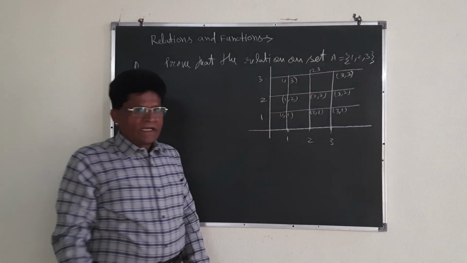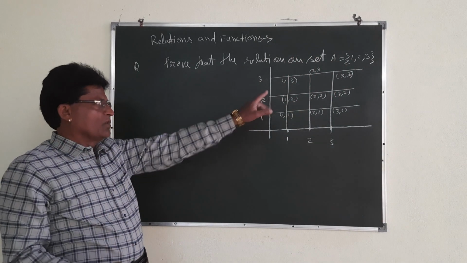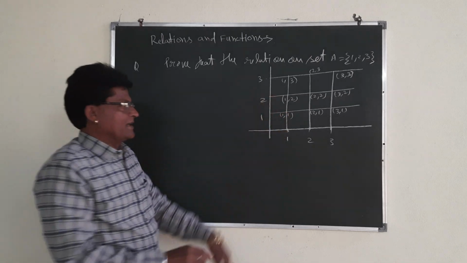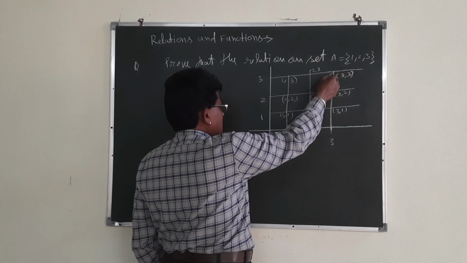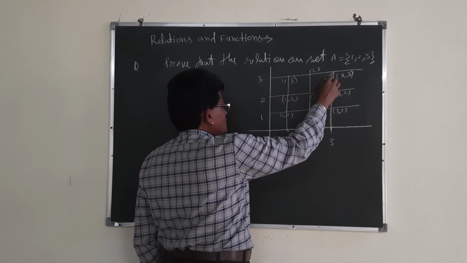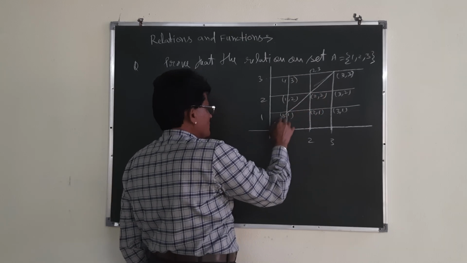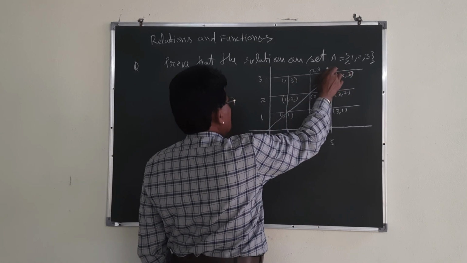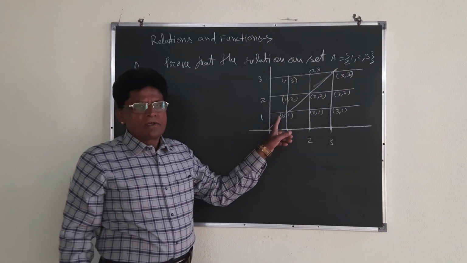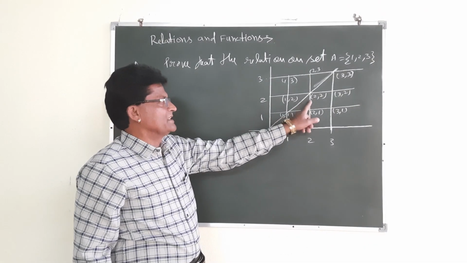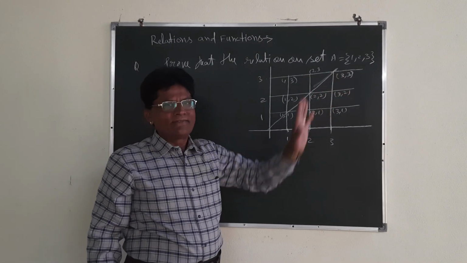On that day I told you about the reflexive relation, and just to understand it I have drawn this diagram. Please try to understand, it will make this problem easy to understand. You see, 1 is related with 1, 2 is related to 2, 3 is related with 3.